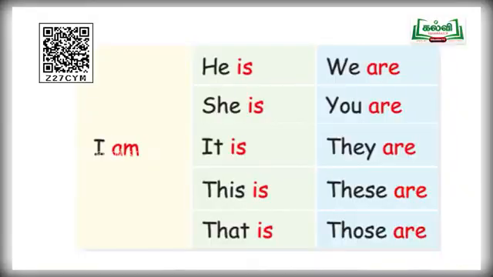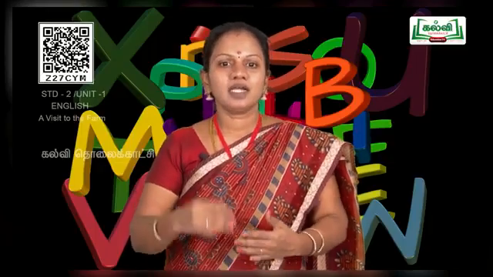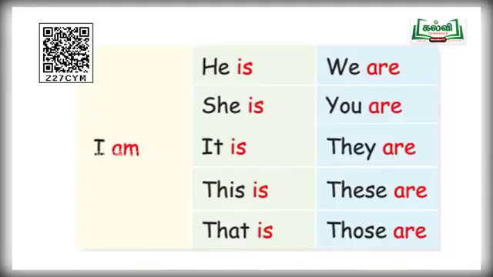And next one, this. Give some examples for this. Very good, children. This is your book. This is your box. This is your bike. This is your car. And come to the next one, that.